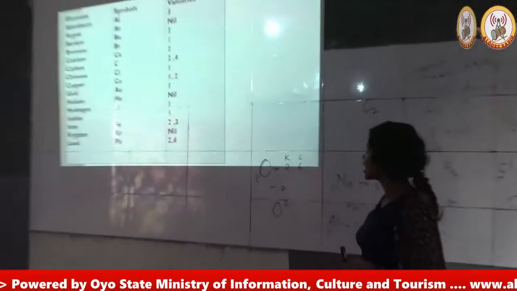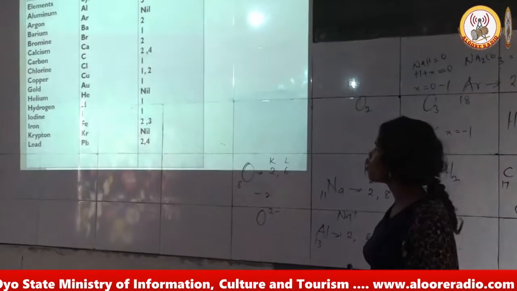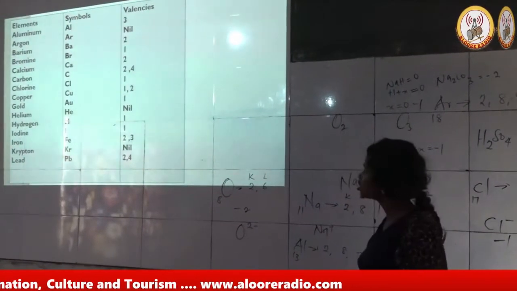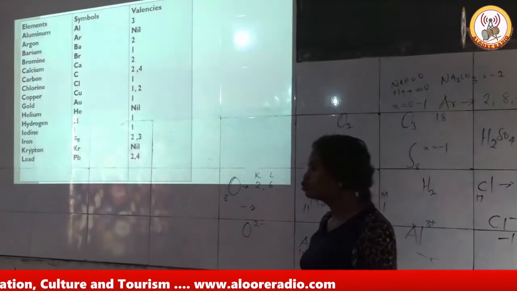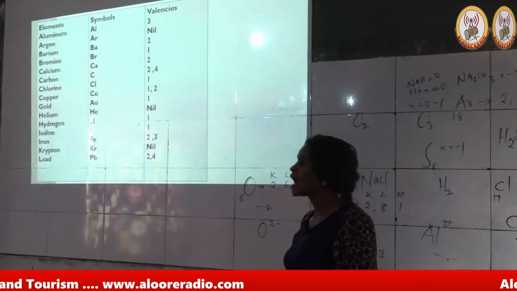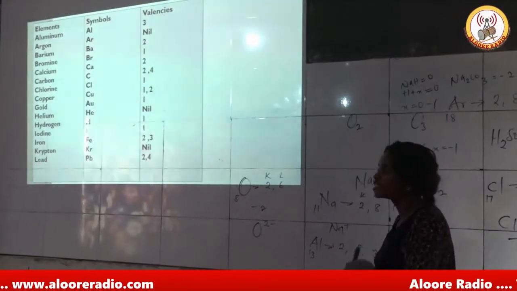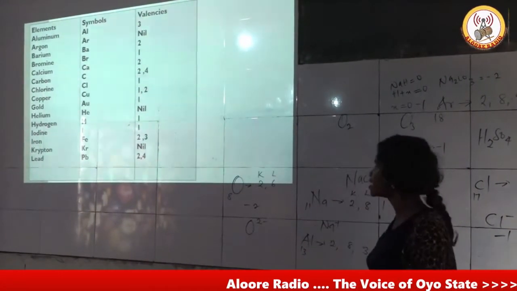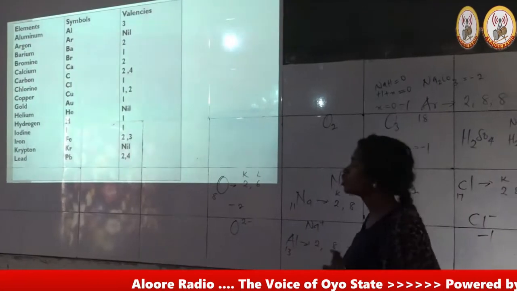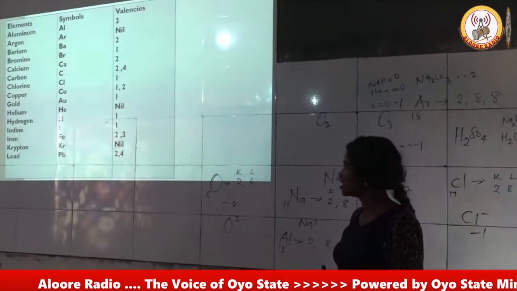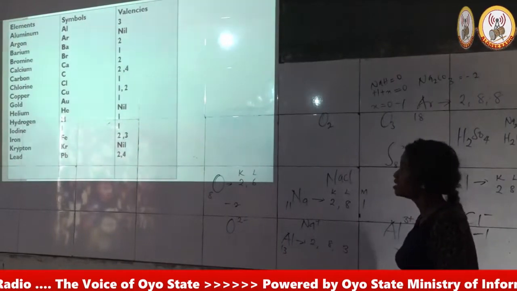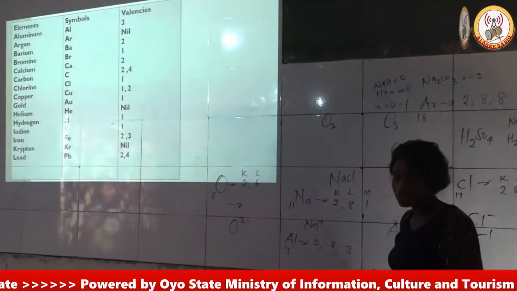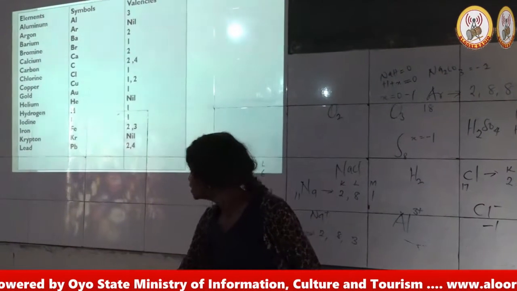The next one is iodine with an oxidation state of 1. The next one we have is iron with 2 oxidation states, +2 and +3. You can have iron 2 tetraoxosulfate 6, iron 3 hydroxide. So we have 2 oxidation states. Krypton has no oxidation state or no valency or no oxidation number because it falls under the same family as helium. Then lead with 2 oxidation states. We have lead 2 and lead 4.